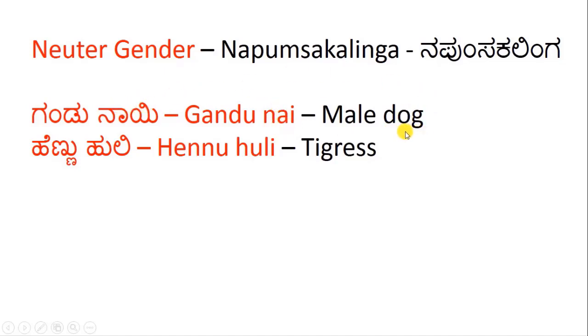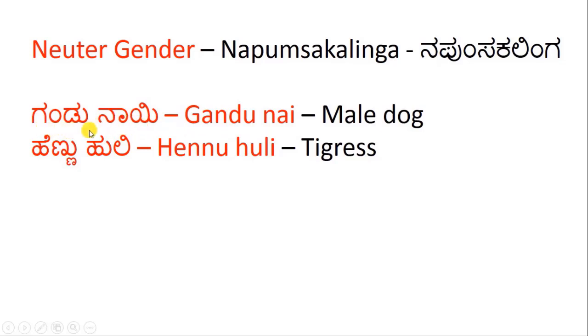Dog comes under the classification of neuter gender. But if you want to say that a particular dog is a male dog, then you need to add gandu before nai.